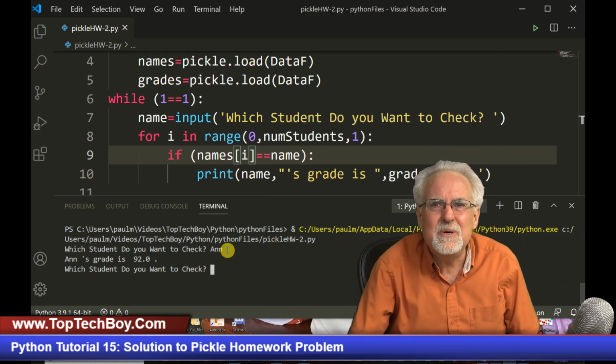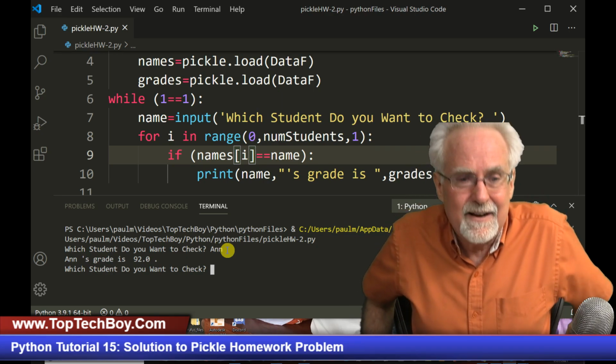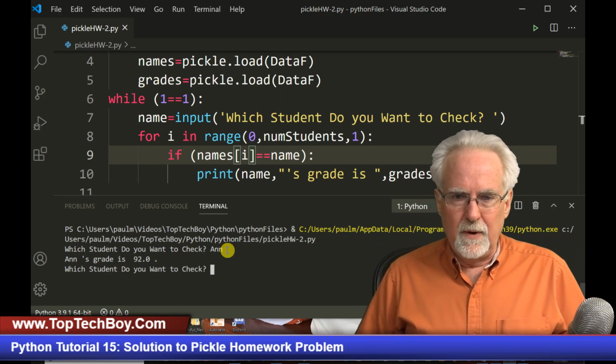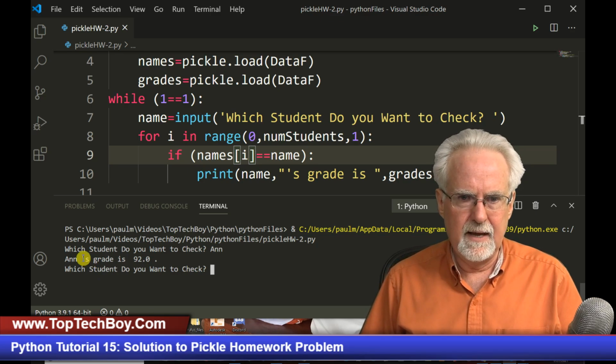Boom! Do you see that? Who's your huckleberry, huh? Look at that. Anne's grade. Now, what's the one thing that we don't like very much? Somehow I end up with a space there, and I don't know why I have a space there, but that is not very good. So you say Anne's grade, name, apostrophe S.